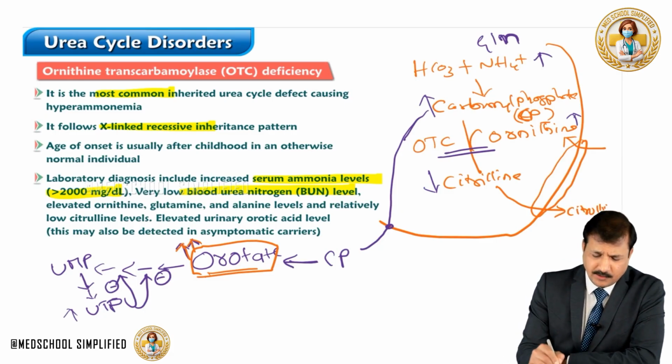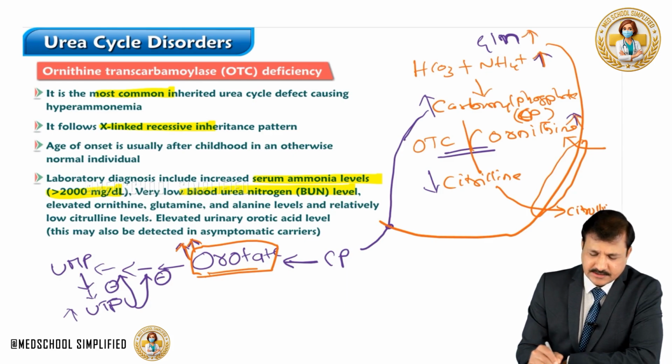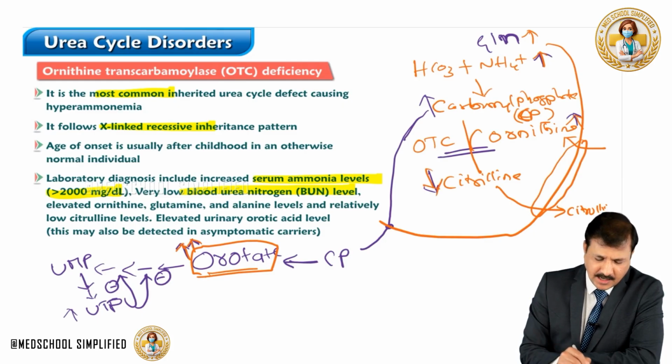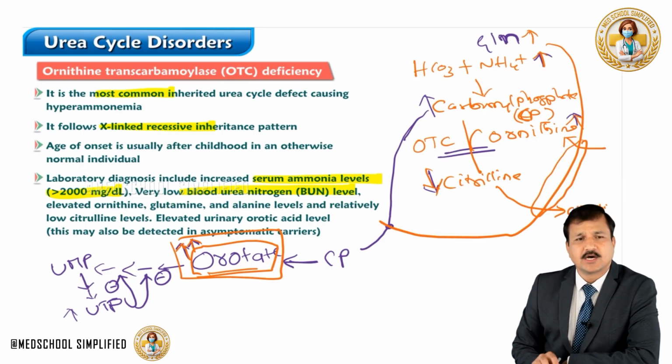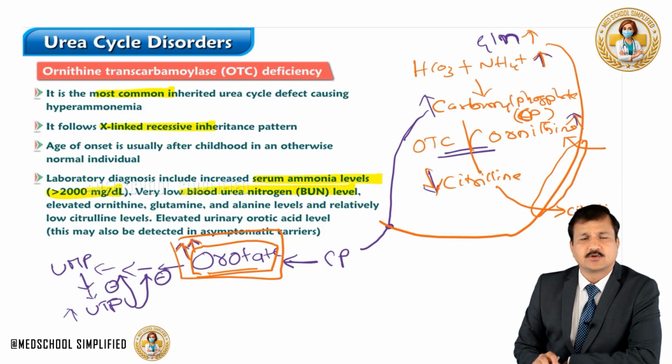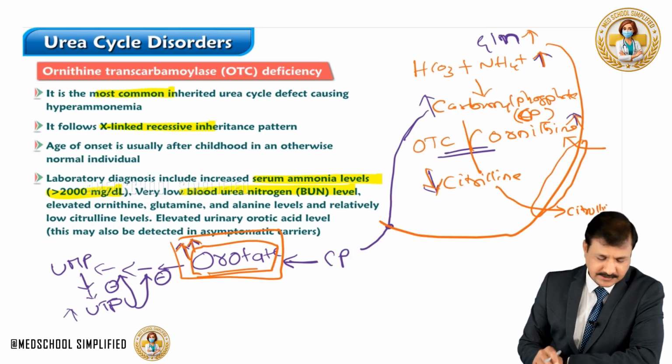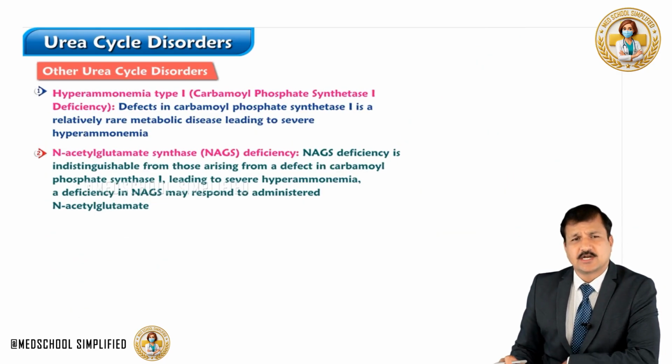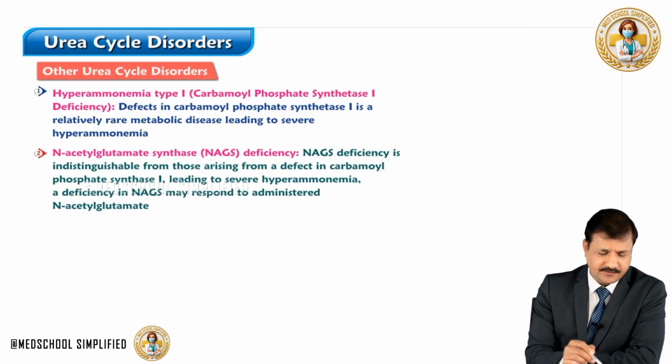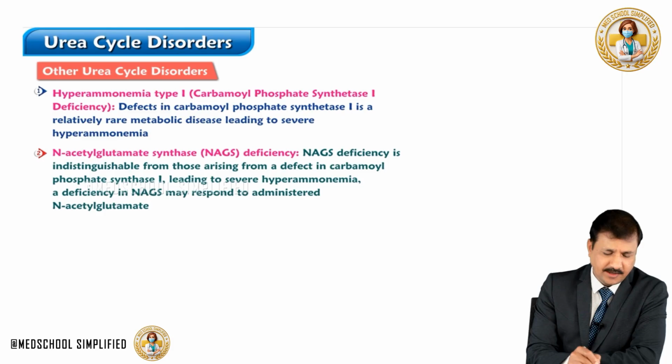So one more time, there is an increase in ammonium ion, an increase in glutamine levels, an increase in ornithine levels, a decrease in citrulline, and most importantly an increase in orotate. These are the laboratory findings to diagnose ornithine transcarbamylase enzyme deficiency. Look for that. Other urea cycle disorders other than ornithine transcarbamylase deficiency, let's get into them, these disorders in brief.